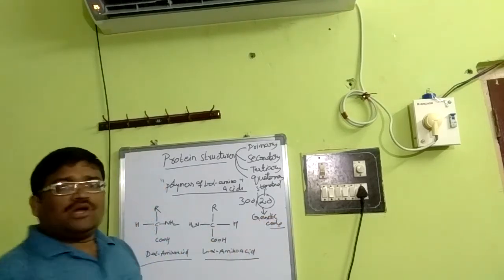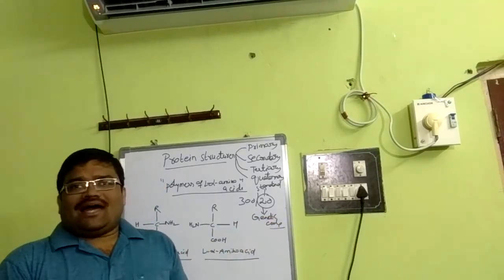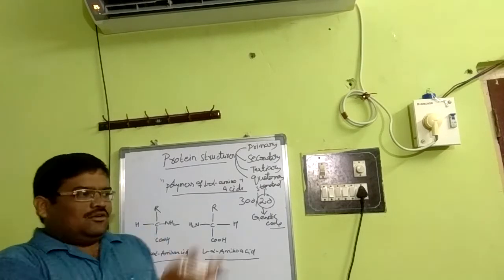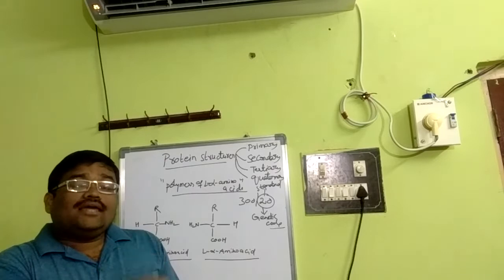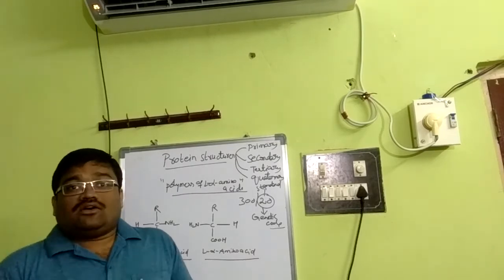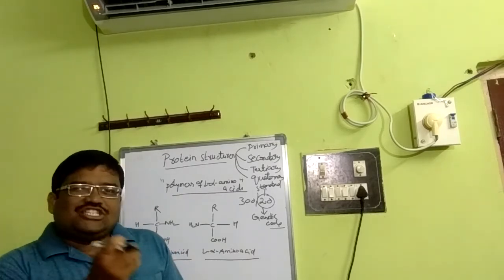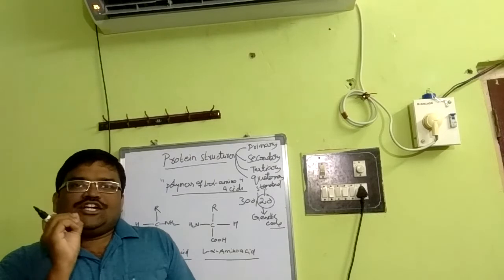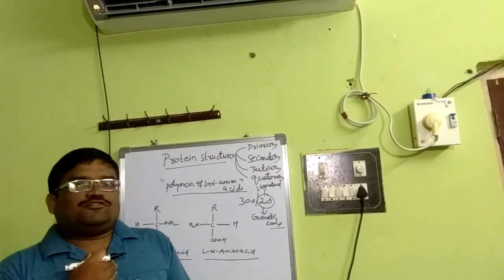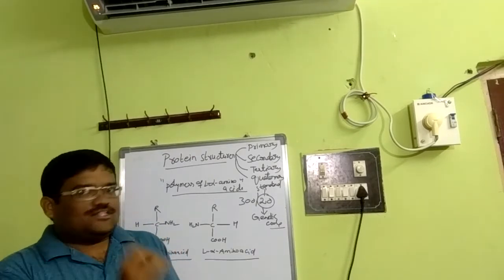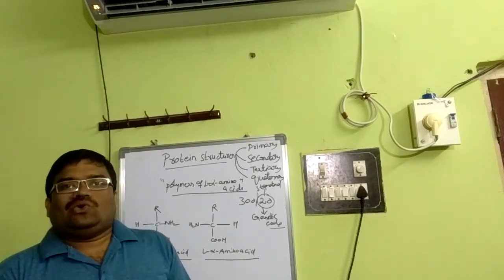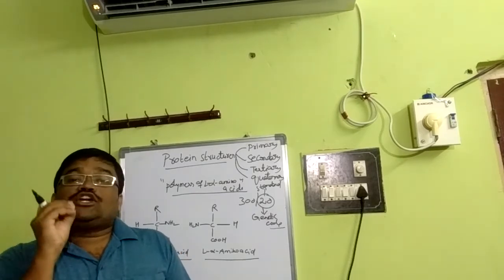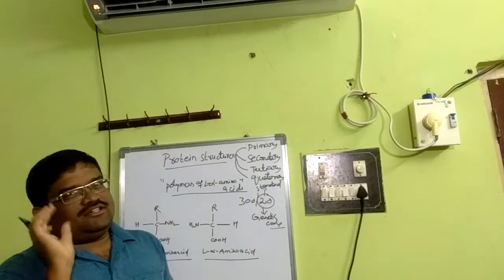We have different amino acids like glycine, valine, arginine, phenylalanine, etc. But why only 20? Why not 300? Because of their genetic link. In the genetic code, we have 64 codons, out of which 61 are sense codons, but 3 are nonsense codons, and these genetic codes support the incorporation of 20 amino acids only.